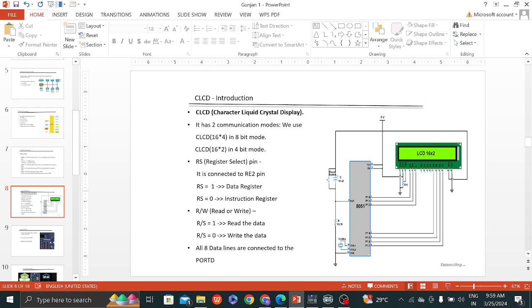RS 1 selects the data register and RS 0 the instruction register, for read and write. All 8-bit lines are connected to the port D. This is the architecture of the CLCD 16x2 display controlled by the microcontroller.